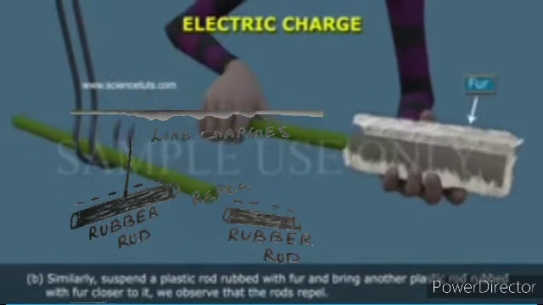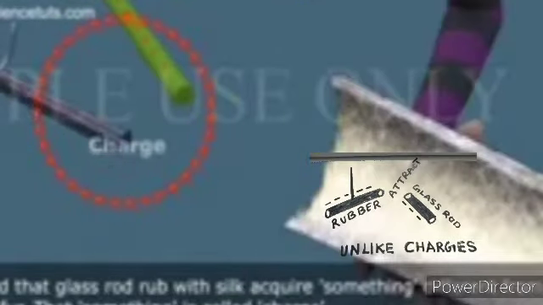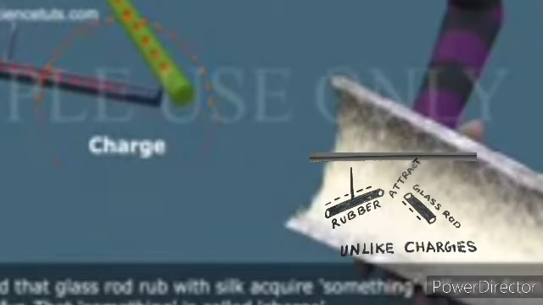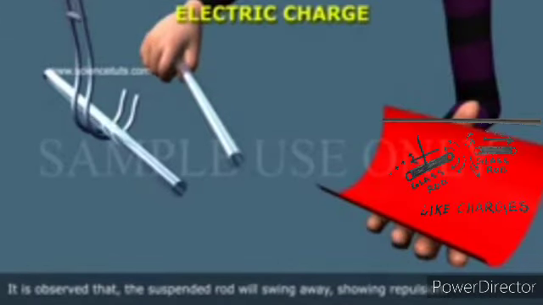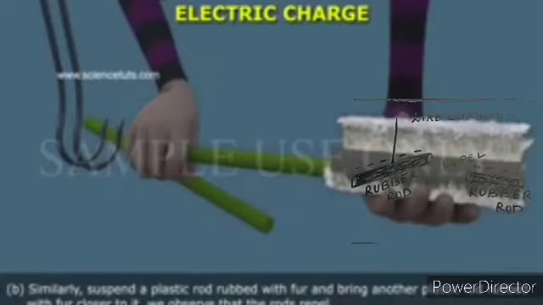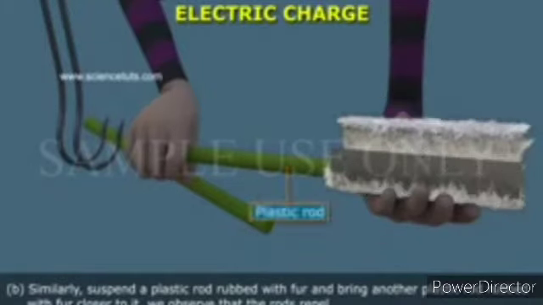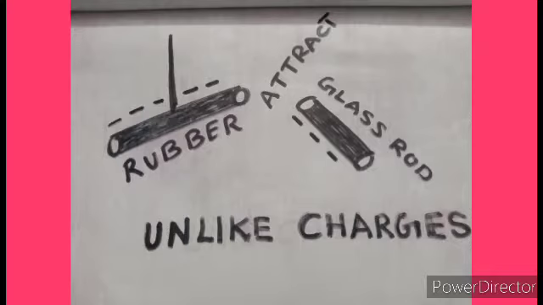Then, if a charged glass rod is brought near the rubber rod, they attract each other. Two charged glass rods brought near, they repel each other. The two charged rubber rods repel each other because they are like charges. Conclusion from the above observation: the charged rubber rod and glass rod are different from one another.